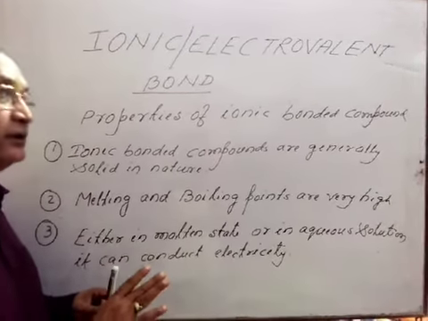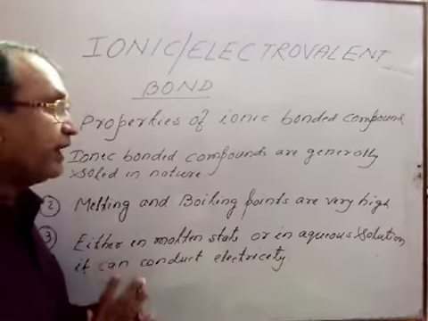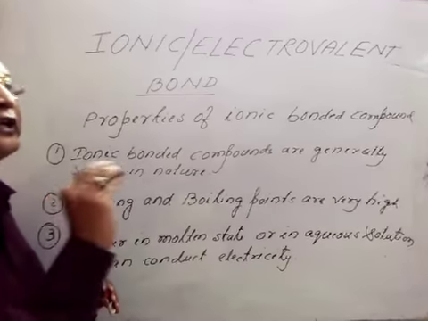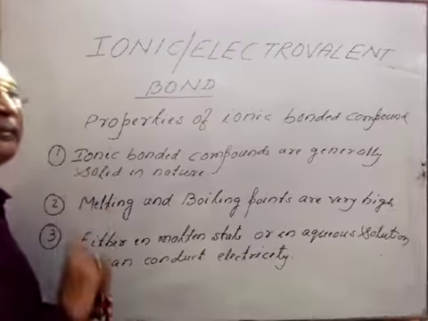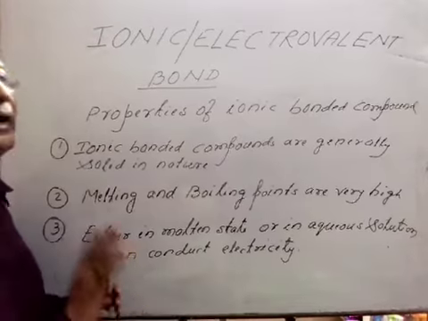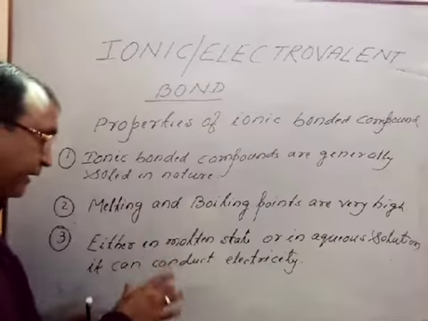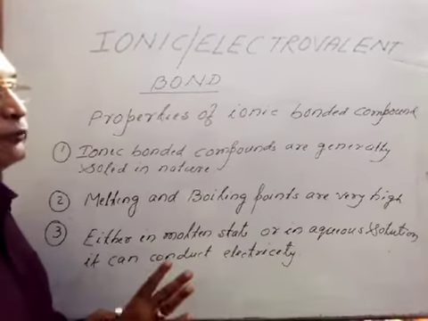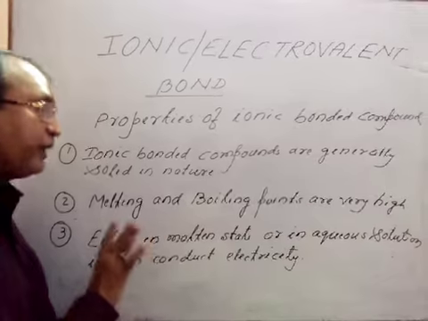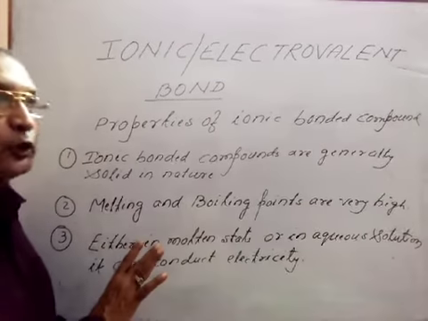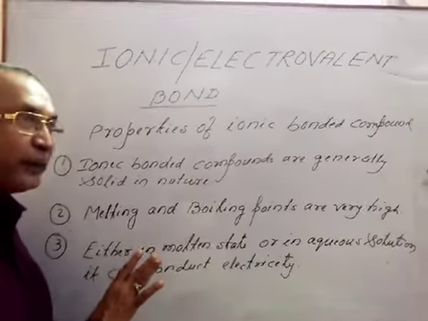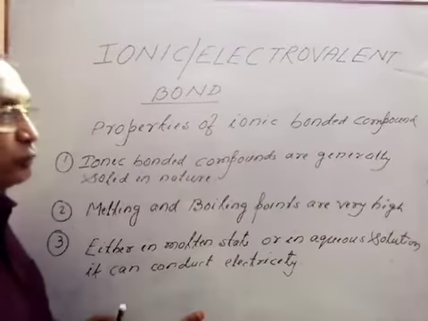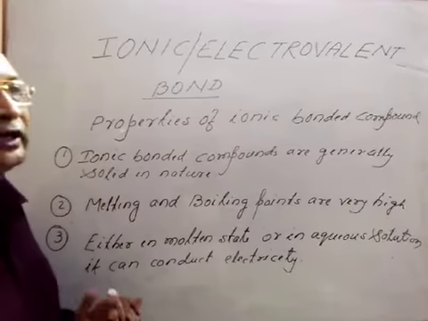As a result, due to this formation of ions, it can conduct electricity. Because we know electricity can be conducted either by the flow of electrons or by the formation of ions. Here in molten state or in aqueous solution, it can give ions, but it is unable to give ions in solid state. For that, solid sodium chloride is a bad conductor of electricity, but molten sodium chloride or aqueous solution of sodium chloride is a good conductor of electricity.